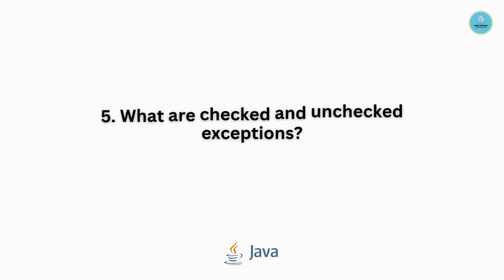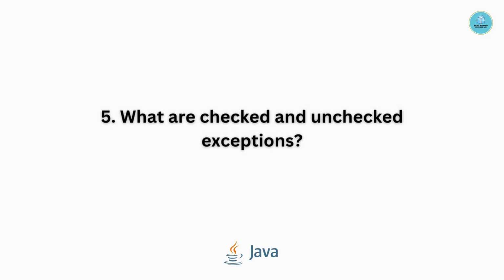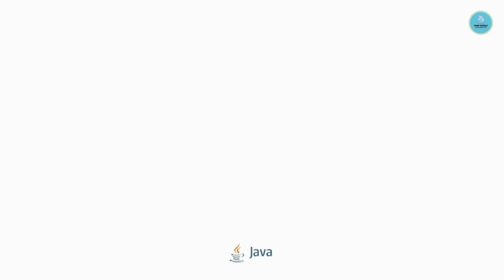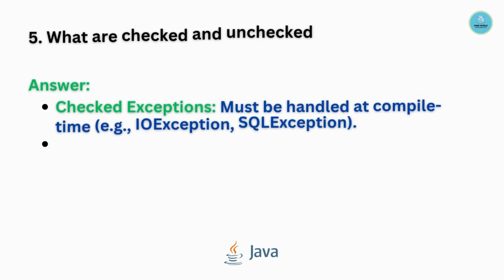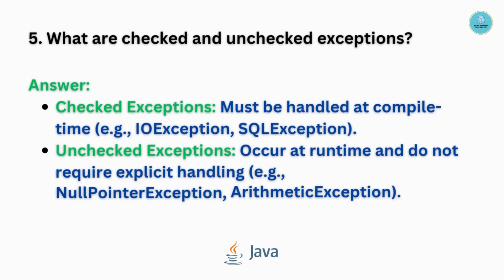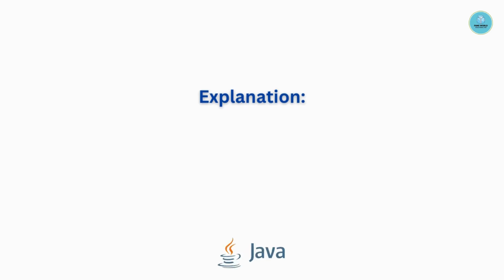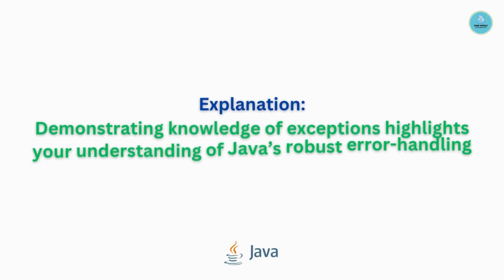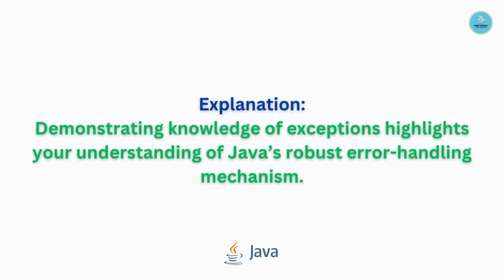Question number 5. What are checked and unchecked exceptions? Checked exceptions must be handled at compile time. For example, IO exception, SQL exception. Unchecked exceptions occur at runtime and do not require explicit handling. For example, null pointer exception, arithmetic exception. Demonstrating knowledge of exceptions highlights your understanding of Java's robust error handling mechanism.